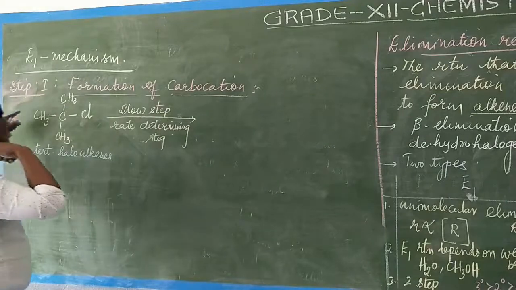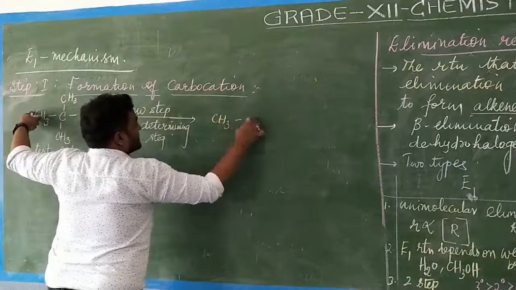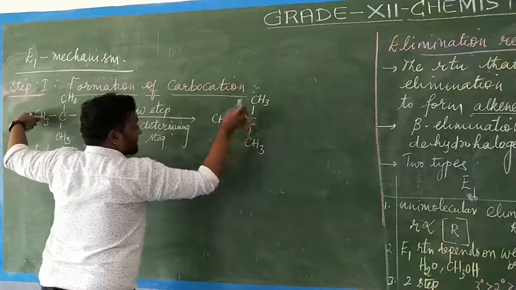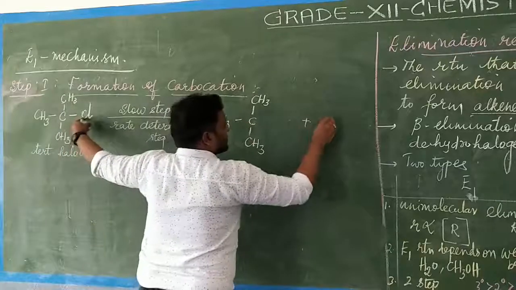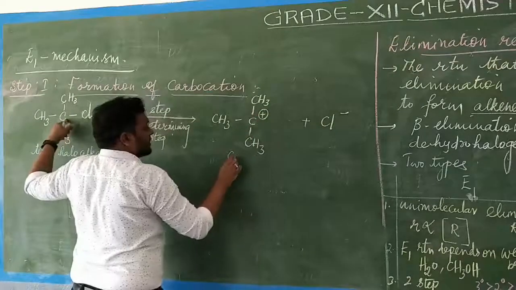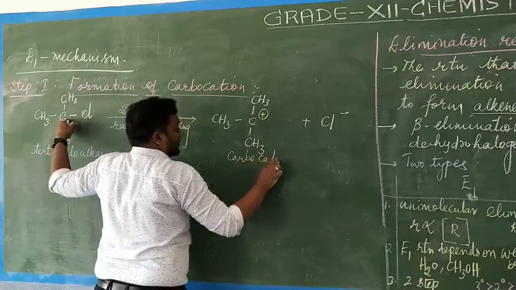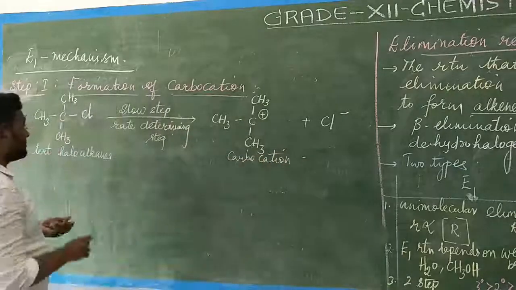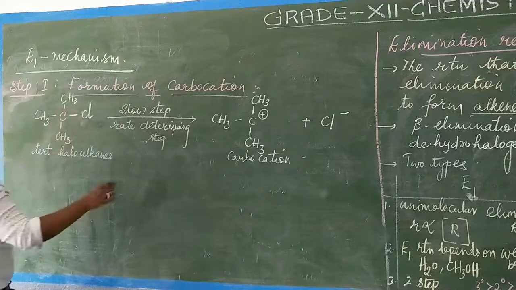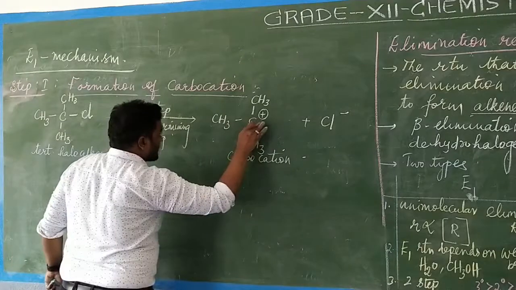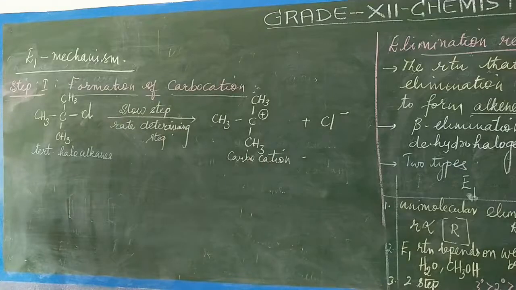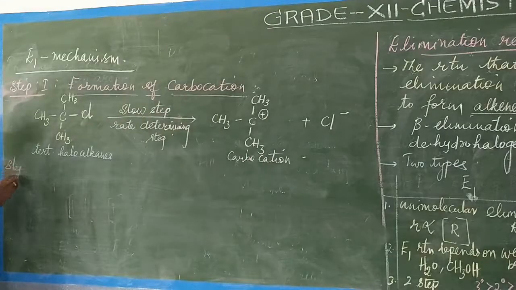So what will be the product now? CH3, C, CH3, CH3. The Cl will dissociate and form Cl minus, and this C becomes plus, which is called a carbocation. For the formation of carbocation, the bond between this carbon and the chlorine has broken, so it carries partially positive and partially negative charges.